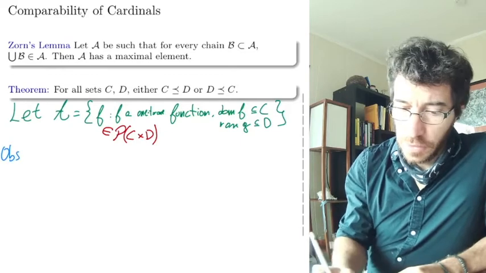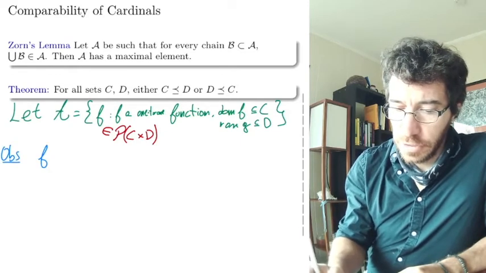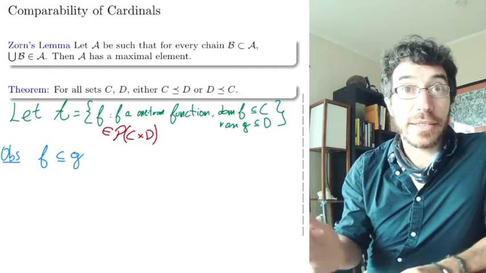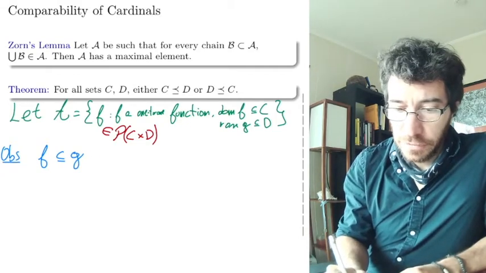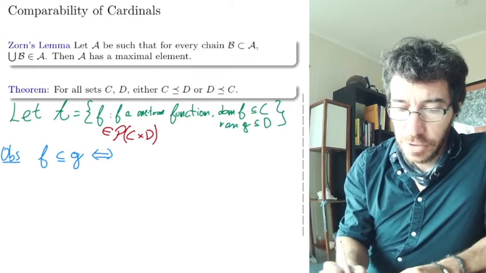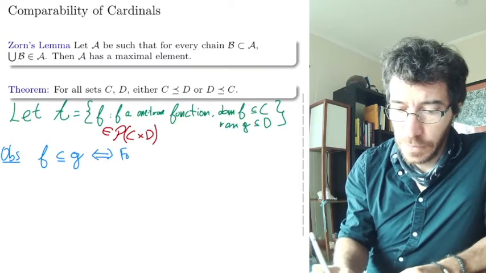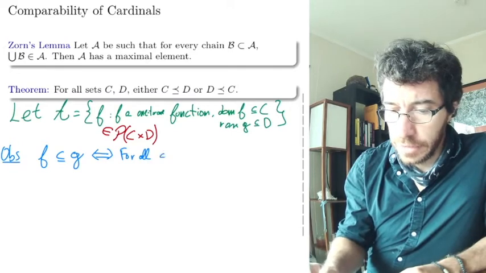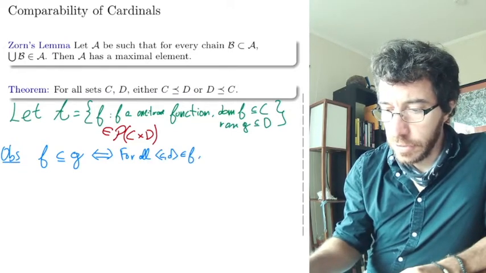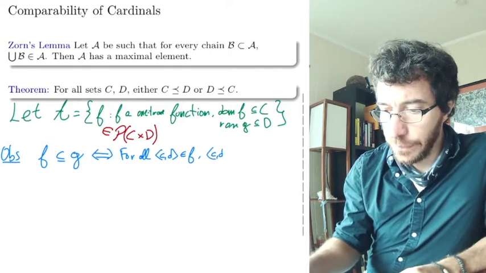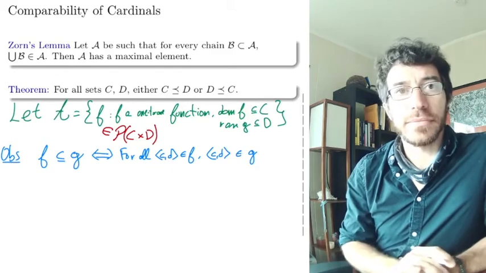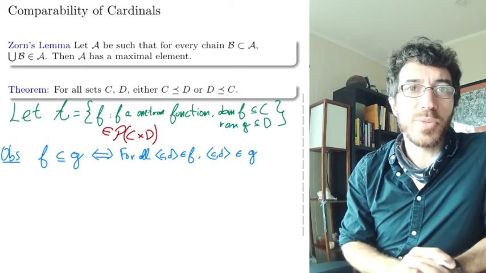So the observation is that a function f is a subset of a function g as graphs if and only if, now let me just write down first the obvious definition, for all pairs (c, d) that belong to f, (c, d) belongs to g. Right? That's what it means to be a subset.